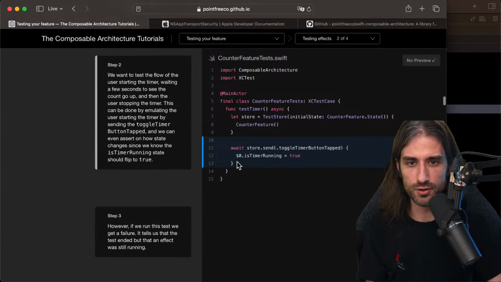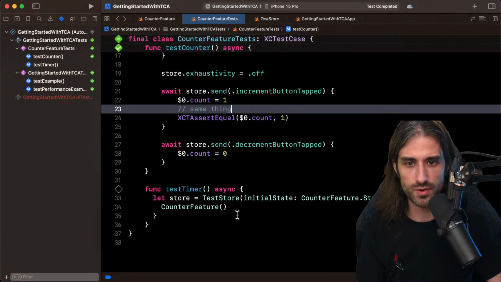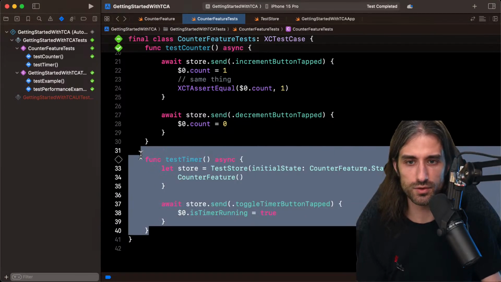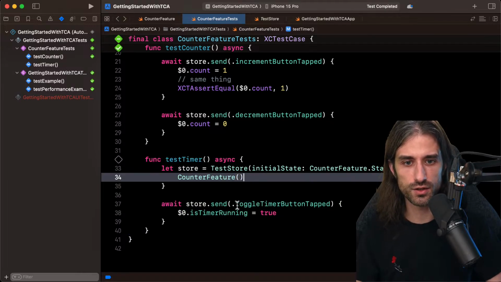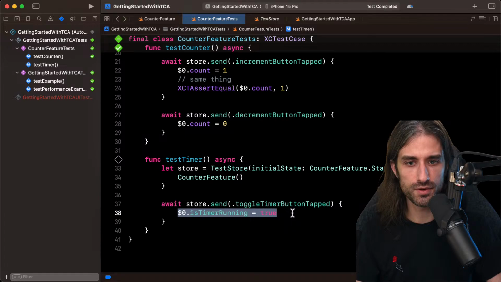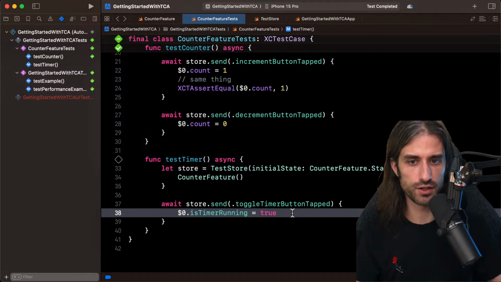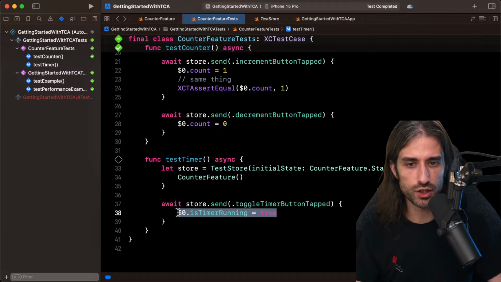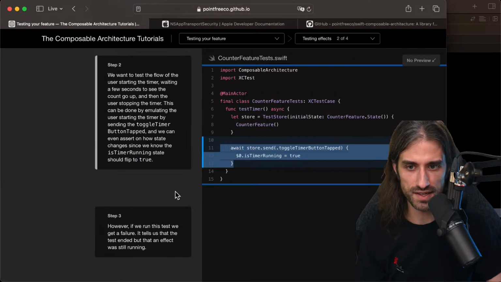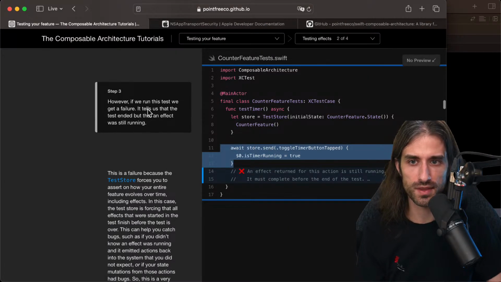So let's try and do this. We're going to send the action that starts the side effect. Let's also reindent. So we send the action toggle timer button tapped, and this action toggles the boolean, and it also creates the effect. So for now, I'm only testing the mutation, but not the effect itself. But I guess we're going to do it just after.